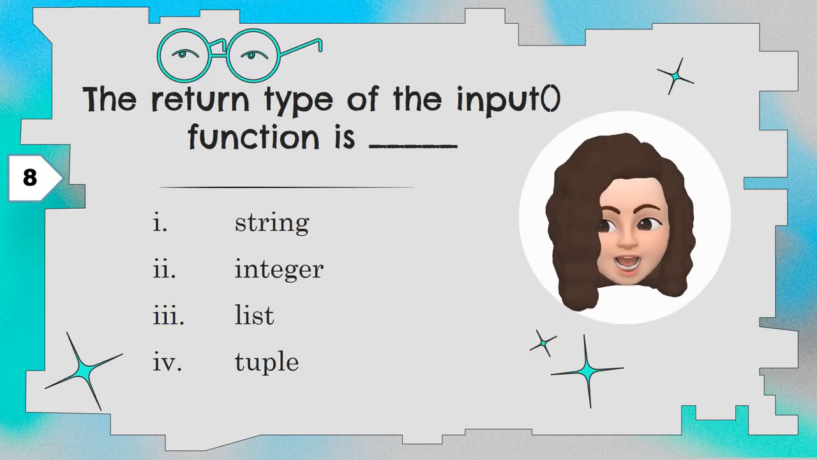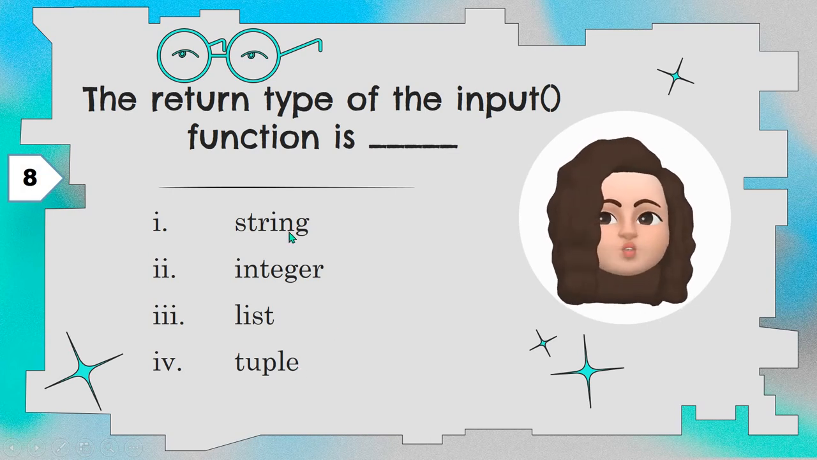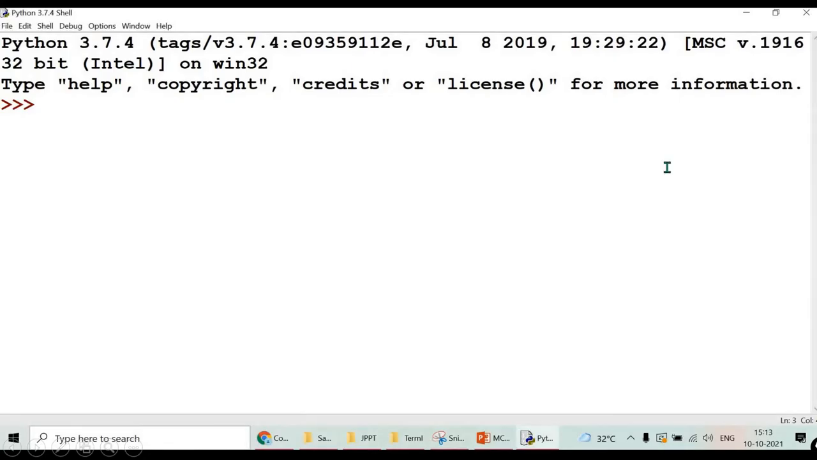Question 8. The return type of the input function is dash. 4 options are given: string, integer, list, tuple. So, we have to find out what is the return type of the input function. Let me explain with an example. So, first let's have an input statement. A is equal to input of enter any number, any value. Okay. So, now when I enter this statement, it will ask the input.